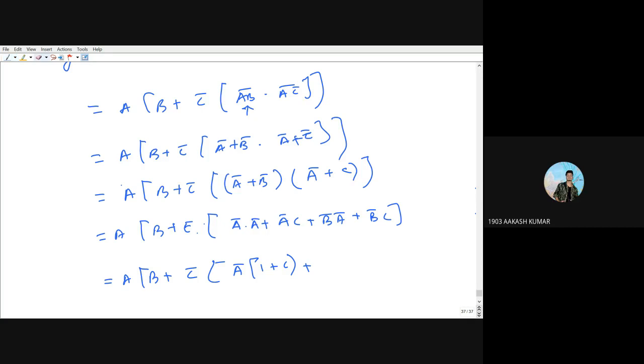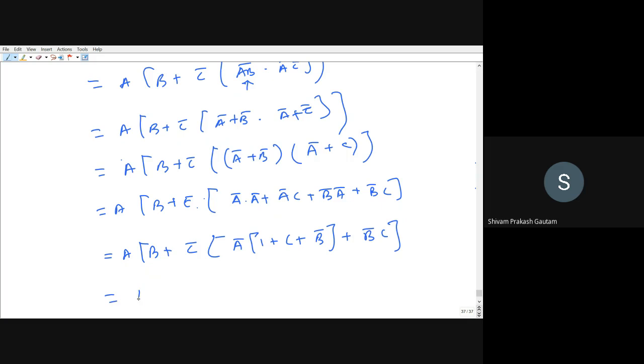Whole. 1 plus C plus B bar, I can take it as the whole plus B bar C. So this can be written as A, B plus C bar, A bar, that this will be equal to 1, right? Plus B bar into C. Just see if I have made any mistake. So I have taken A bar common.